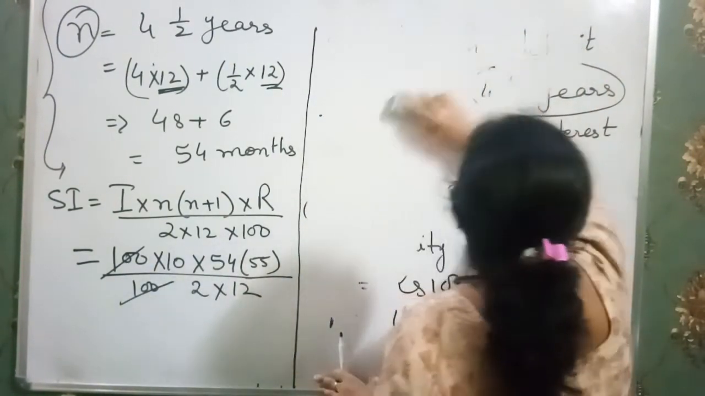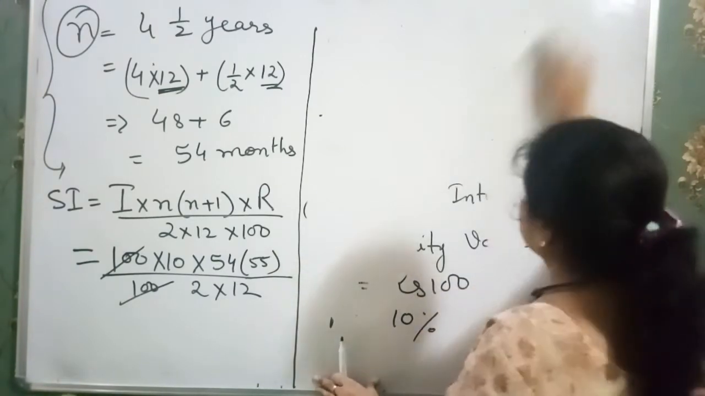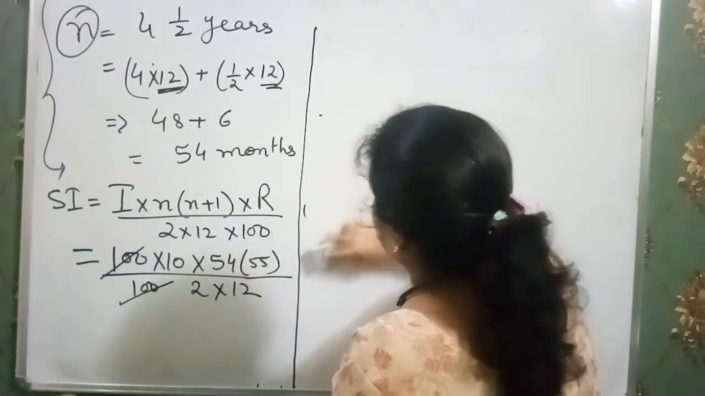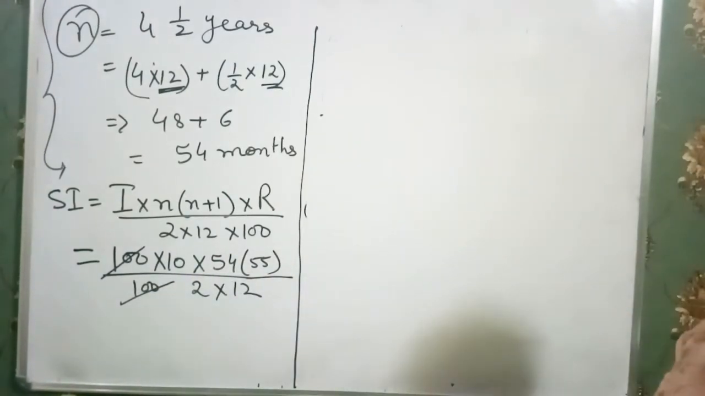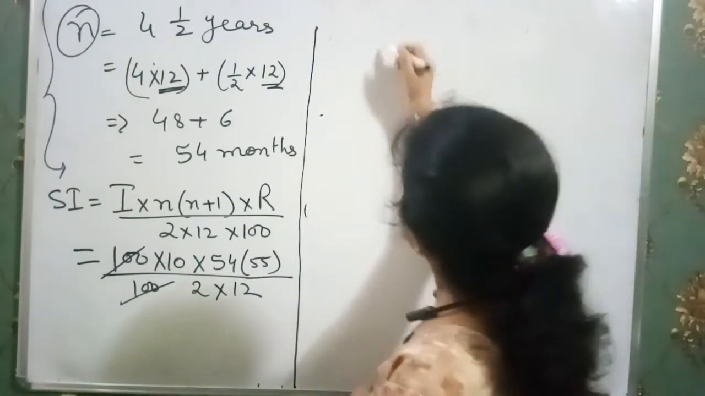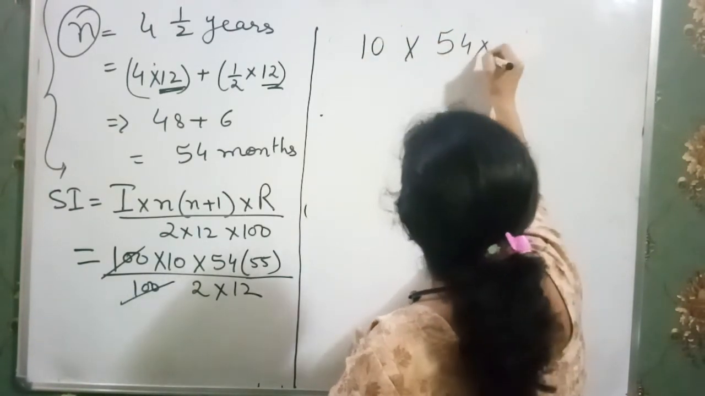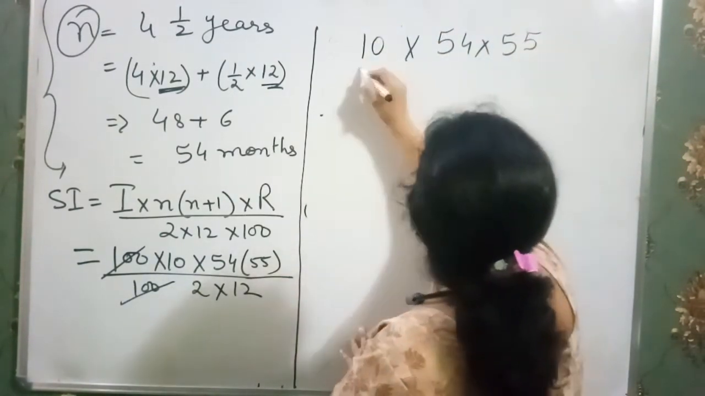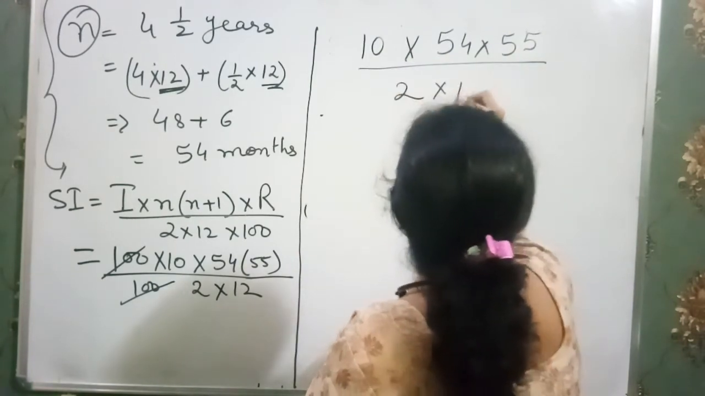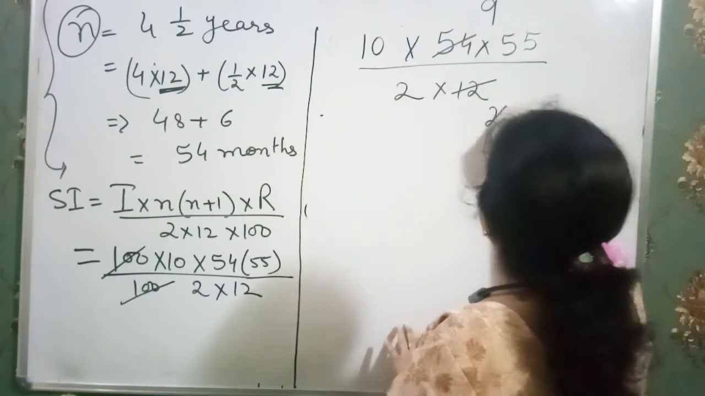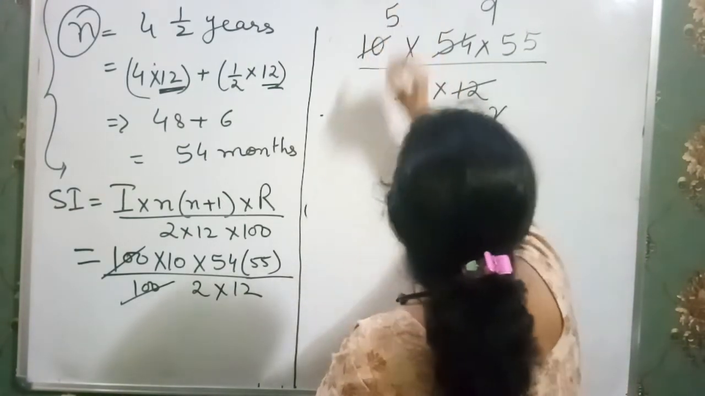Here I just want to explain that when the time is given in years, just convert it into months, and for conversion into months you have to multiply by 12. Okay, it is 54 into 55 over 2 into 12. Now divide it by 6. 6 times 9 is 54, 6 twos are 12. This is 2 fives are 10.